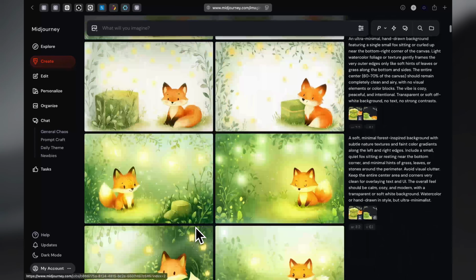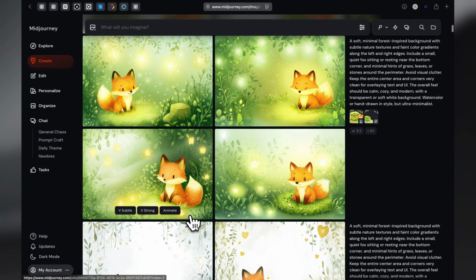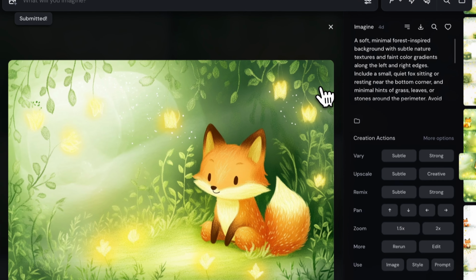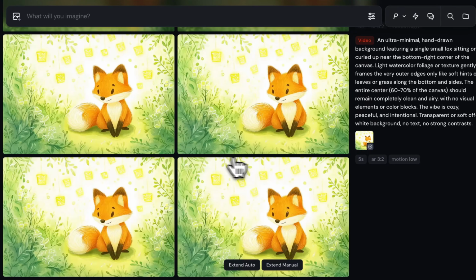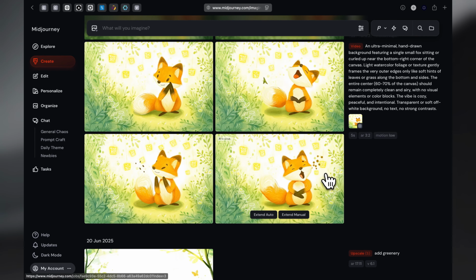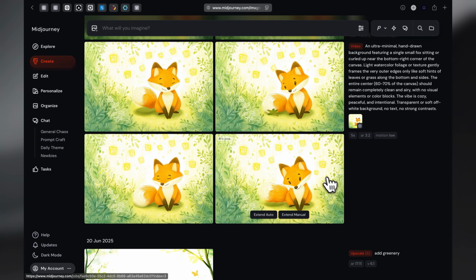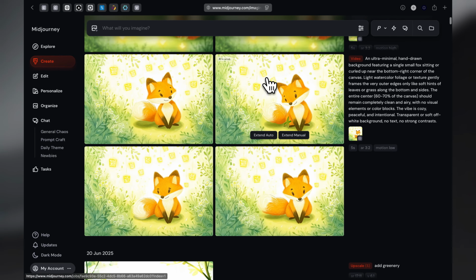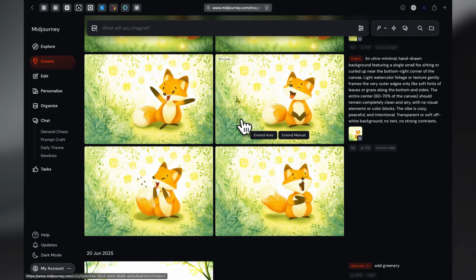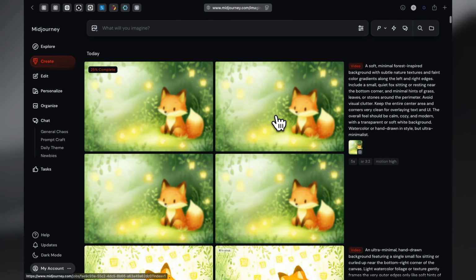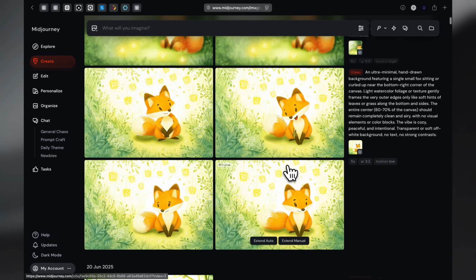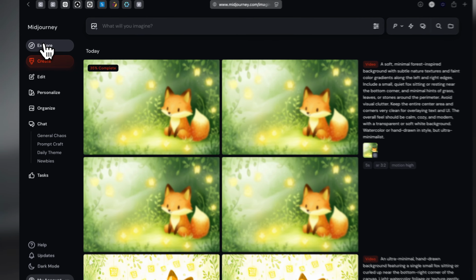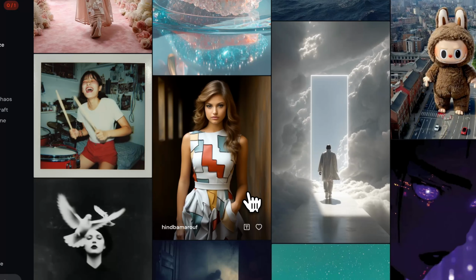Okay, let's select another image with high motion. I'll select this one maybe, and let's add high motion to it. Let's see what happens. But these four look great, especially this one. The background's moving, so as it's low motion, it's just adding some minimal elements of motion to it. Maybe a high motion will add more than that. But these look great so far, and I'll be using this a lot more soon. We'll see.